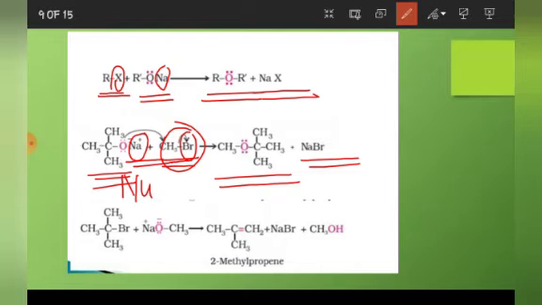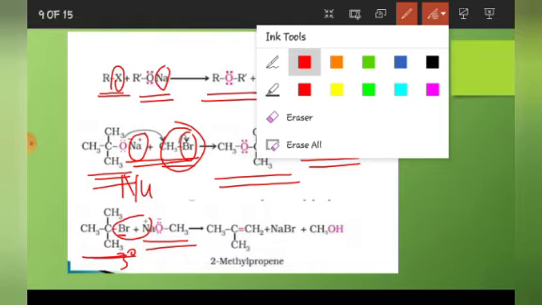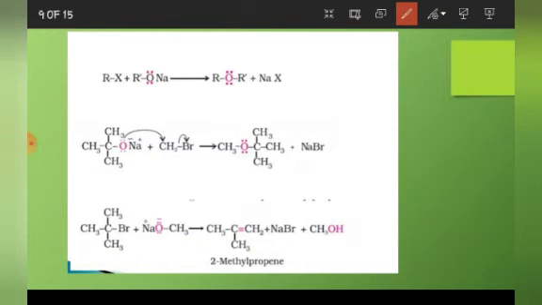Now suppose we take the reverse. Here the alkyl halide is this. See, this Br is attached. So in this case the alkyl halide is 3 degree, which is tertiary, and this is our alkoxide ion. But in this case, can we write that NaBr is eliminated and we get the ether? It looks like that it will happen, but this is not the case. See students, in this case what will happen?